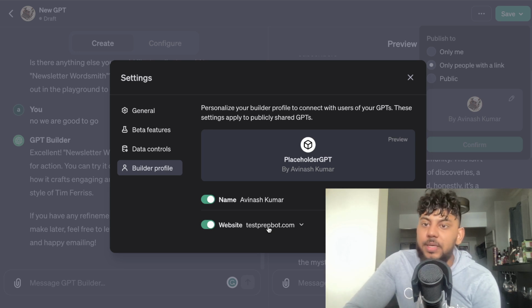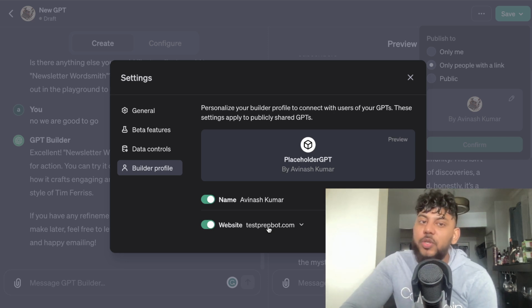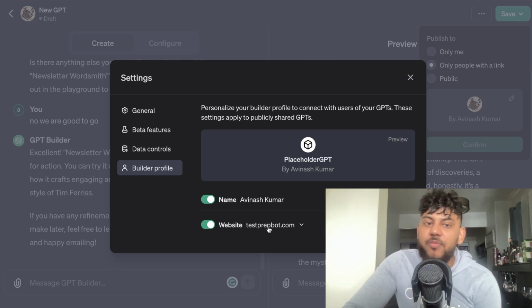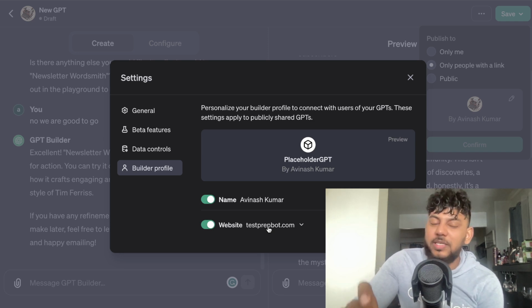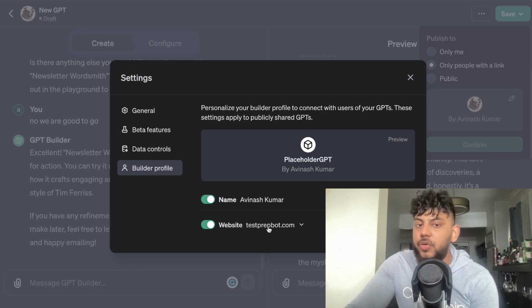Maybe you're doing an email newsletter GPT bot, but then it goes over to your website where you have a full course or a full software which writes content for emails, right? So you can think of GPTs as not just a way of making money on the marketplace, but also as a way of getting leads and people over to your website.